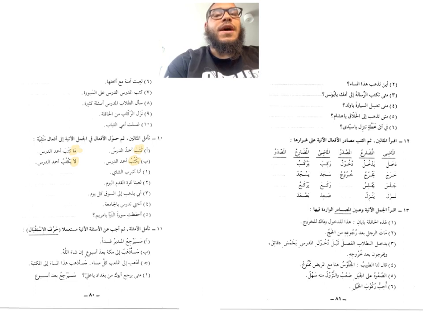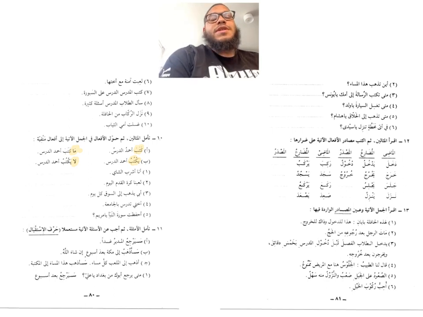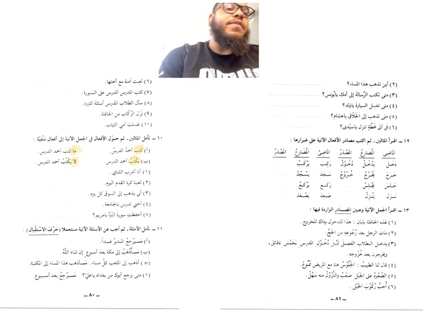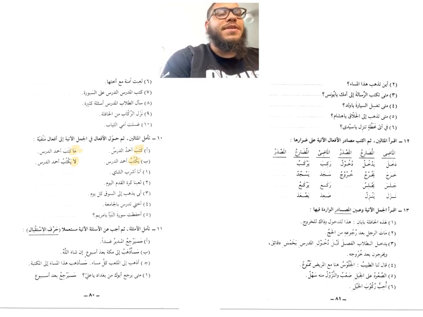لا. لا يكتب أحمد الدرس. Ahmed is not writing the lesson. أنا لا أذهب إلى المدرسة. I'm not going to school. So this is how I negate, either with ma for past tense or la for present tense. So you have to look at all of these sentences. أنا أشرب الشاي. So again, how do you negate these sentences? Look, is the verb past or is it present? Because that will determine which of this ma or la that I use, inshallah.